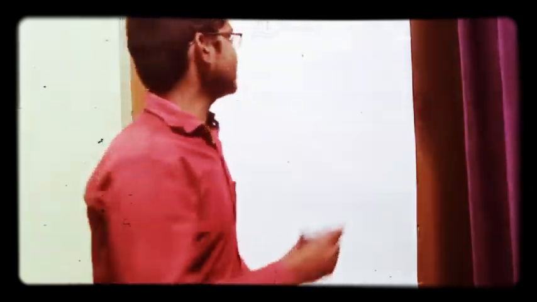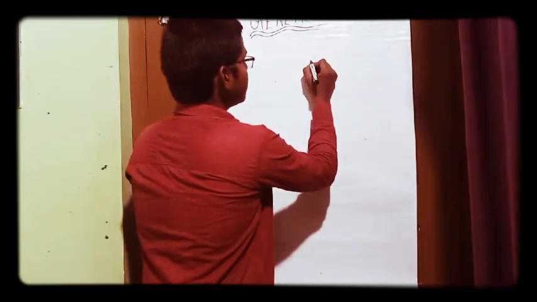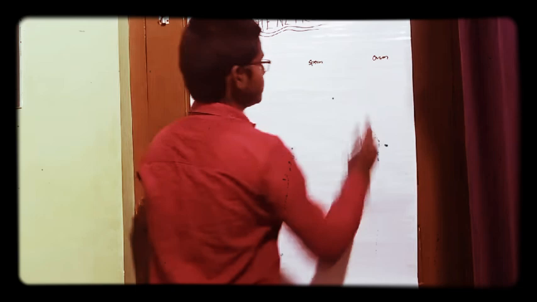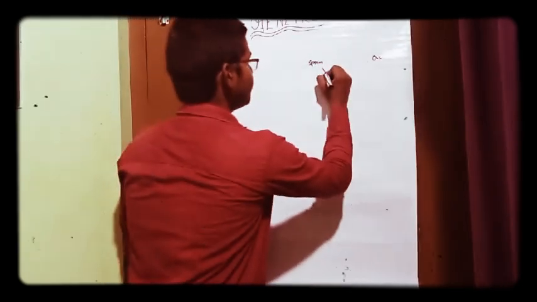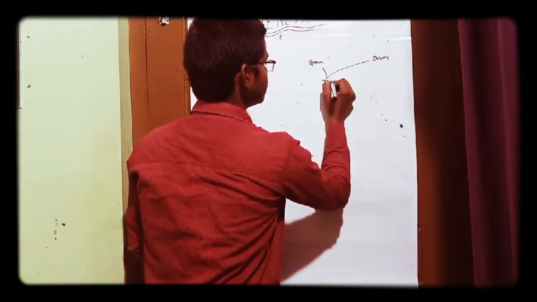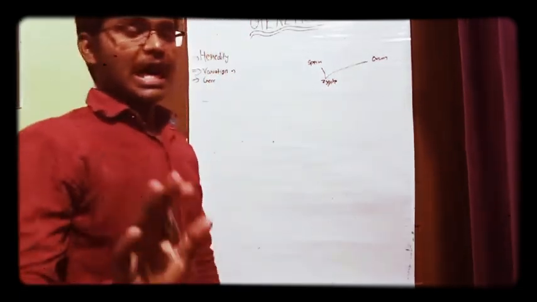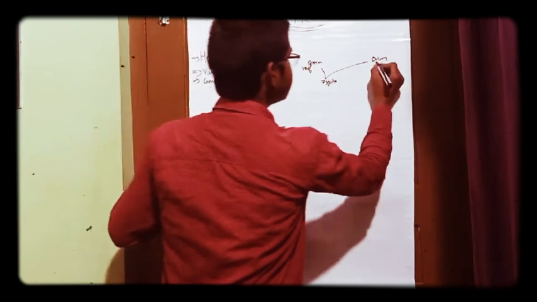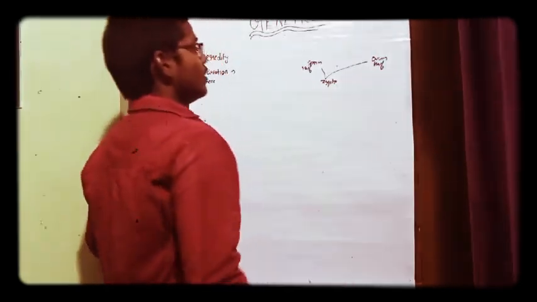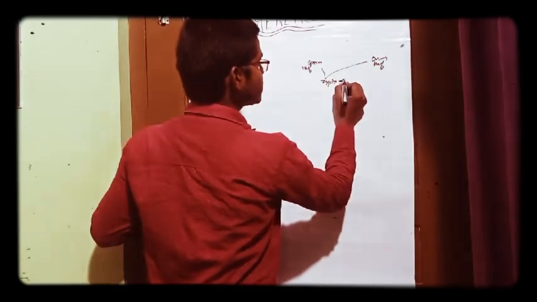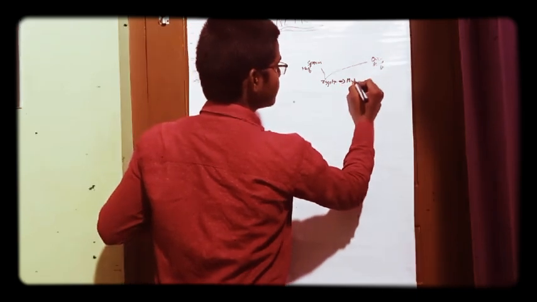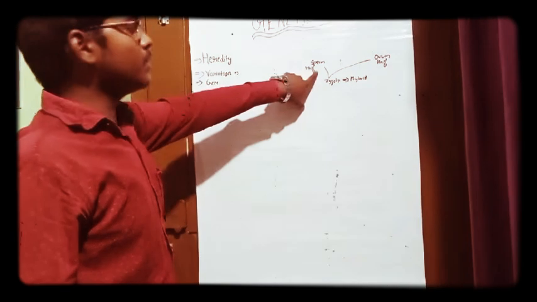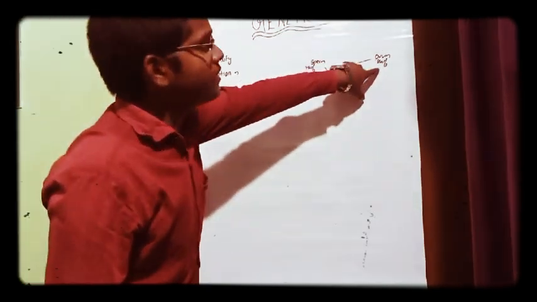What happens at the time of fertilization? A sperm of father and ovum of mother, they fuse to form a zygote. So half of the genetic material from sperm and half of the genetic material from ovum fuse to form a zygote, which is called a hybrid, because it is containing half of the genetic material from father and half of the genetic material from mother.